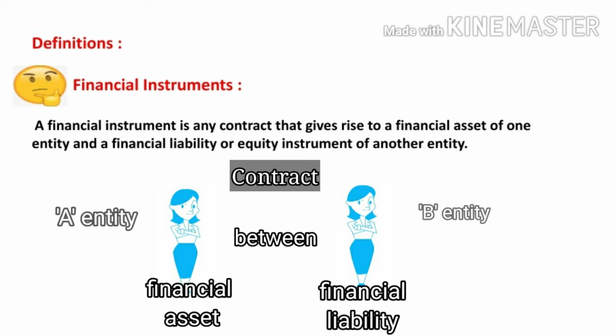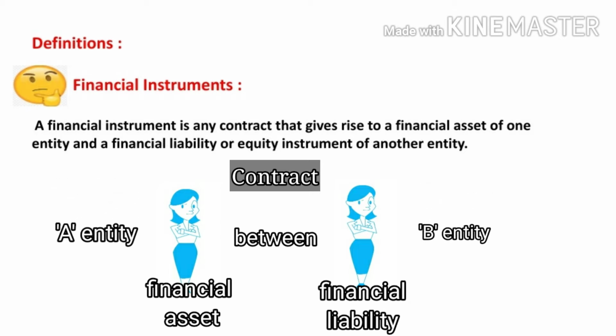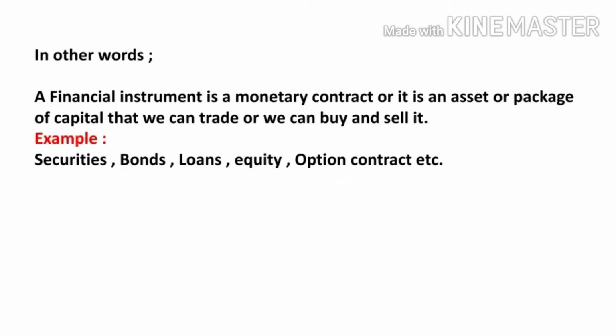Say for example, if A sold goods to B on credit basis, so for A, B becomes a debtor, that is financial asset, and for B, A becomes a creditor, that means financial liability. So this is all about the meaning of financial instrument. In other words, a financial instrument is a monetary contract or an asset or a package of capital that we can trade or buy and sell. For example, securities, bonds, loans, equity, option contract, swap, etc.